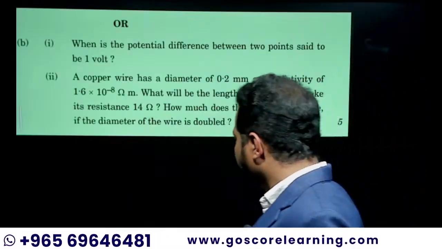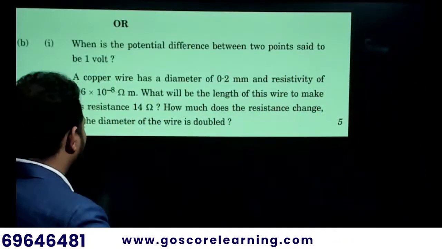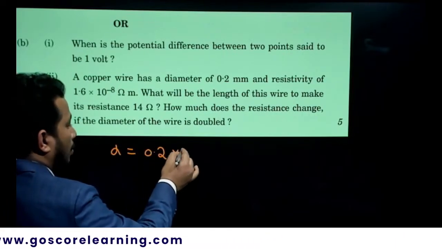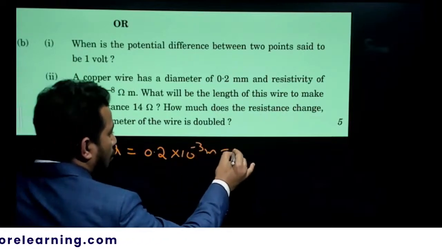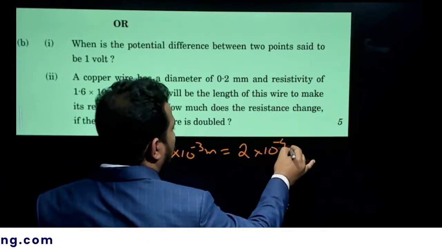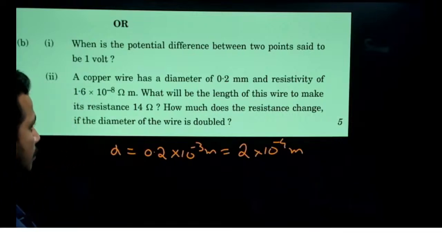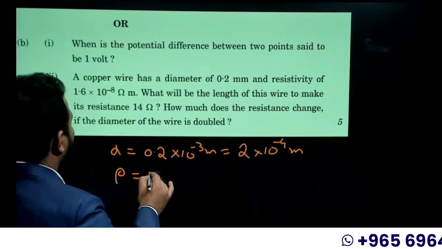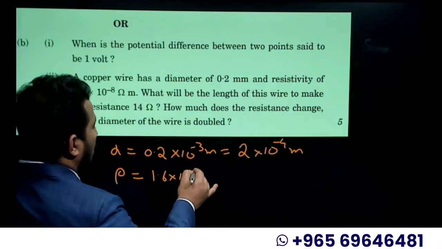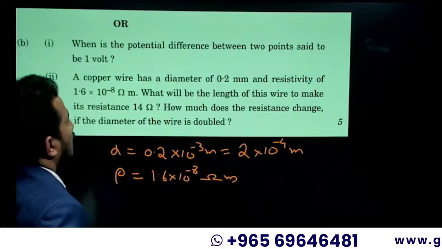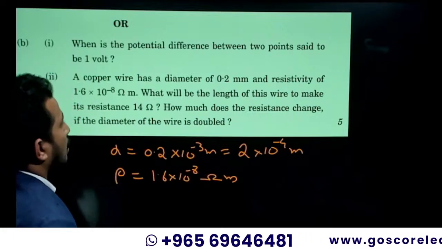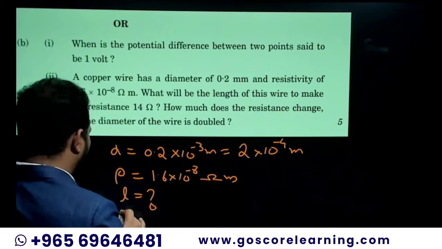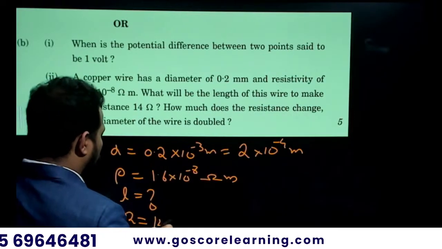Okay, listen. Copper wire has a diameter. So D is equal to 0.2 millimeter, which is 2 into 10 to the power minus 4 meter. Resistivity rho is given. Rho is equal to 1.6 into 10 to the power minus 8 ohm meter. What will be the length? Length we need to find to make a resistance of 14. So R is also given, 14 ohm.